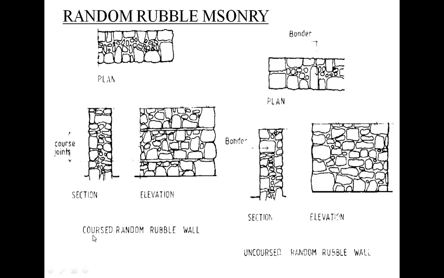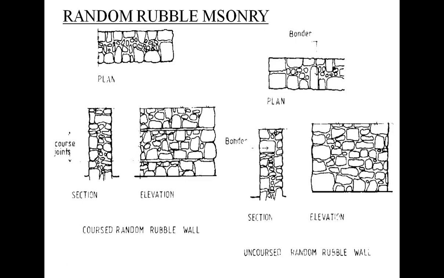Here in these two images, first is the coursed random rubble masonry wall, and in the second image you can see the uncoursed random rubble masonry wall. First we'll see what is meant by coursed rubble masonry. We have discussed course in the previous lecture, in the first or second video I hope. So what is meant by course? Course is nothing but the sequence.